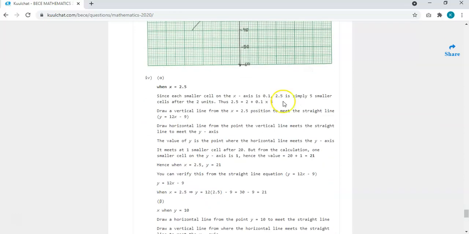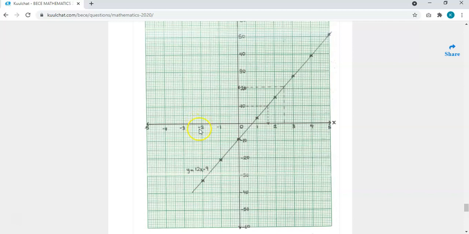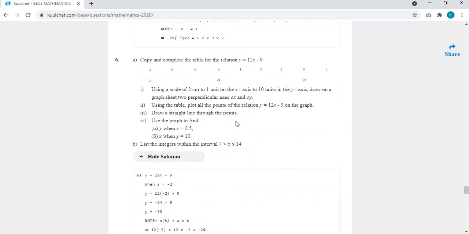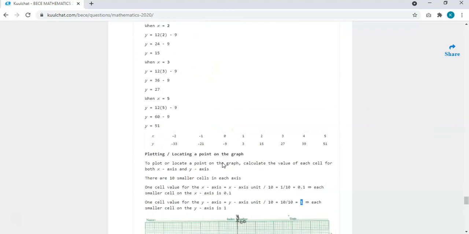So now let's continue. The next instruction says that if you plot, you just rule a straight line. You need to get a straight line, not a curve, because the equation is a straight line equation.